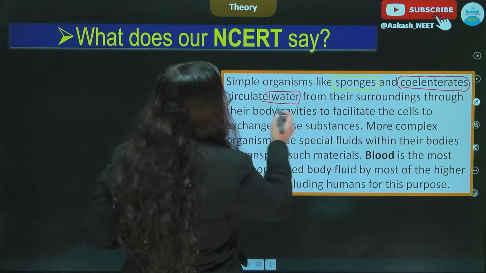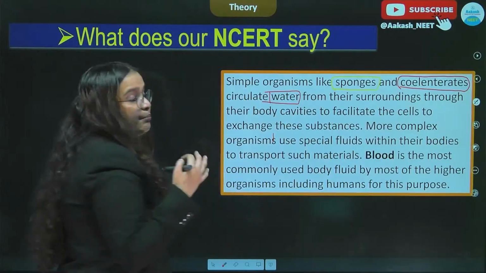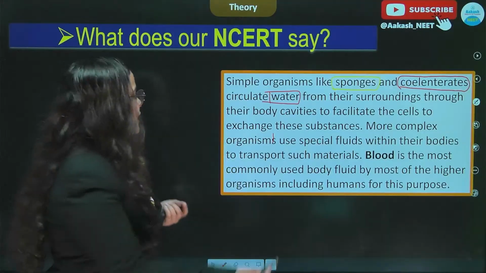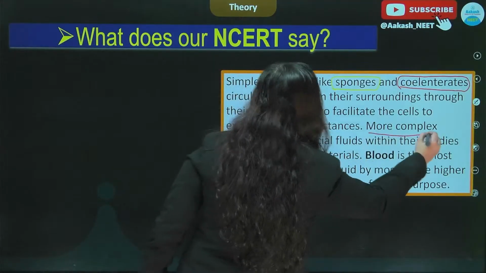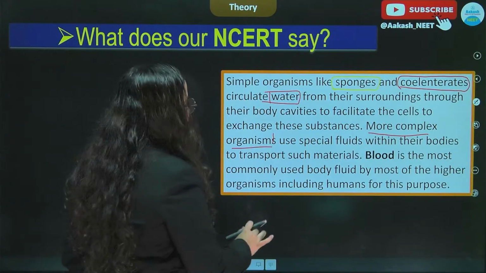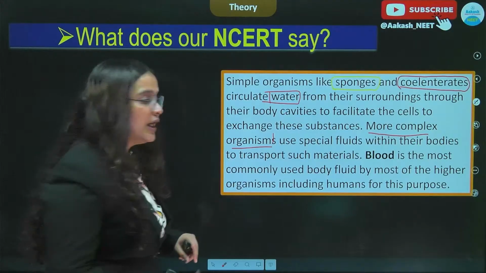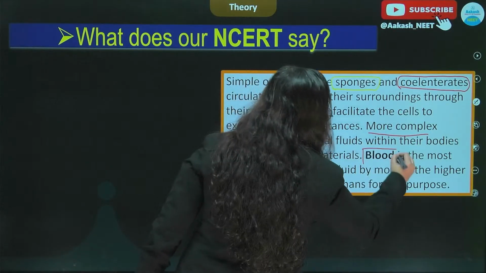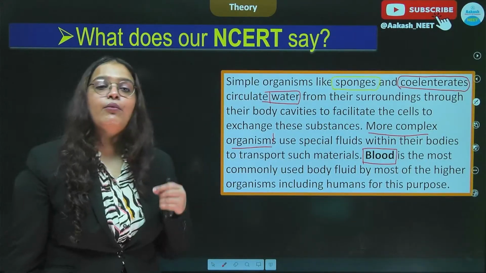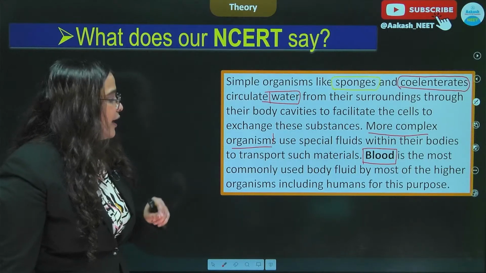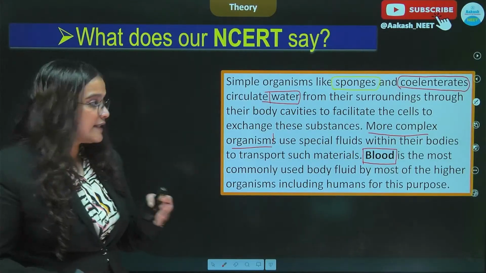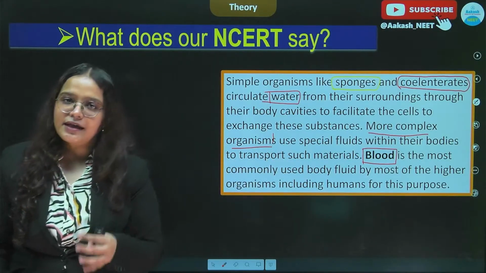So we can see that water is used as the main circulating fluid in organisms like sponges and ciliates, whereas more complex organisms use special fluids within their bodies to transport such material, and that fluid is blood, about which we are going to talk. So blood is the most commonly used body fluid by most of the higher organisms, including humans, for this purpose. All right. So this sums up whatever we have discussed so far.